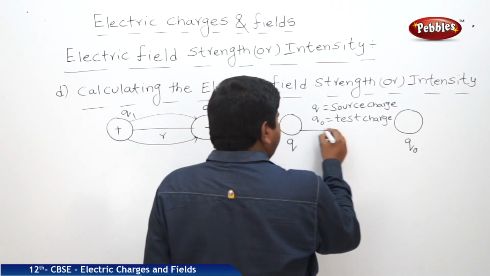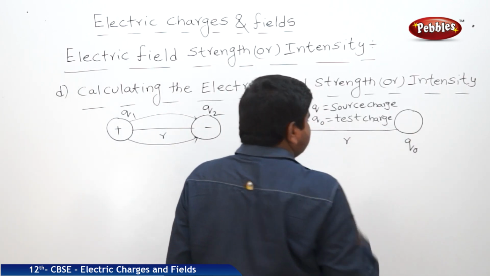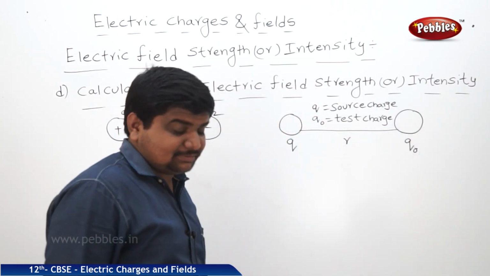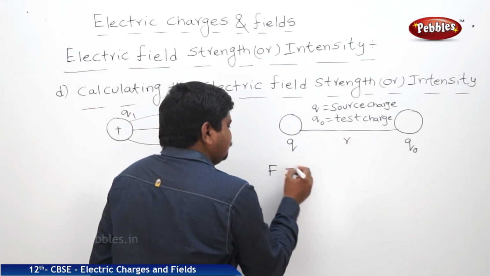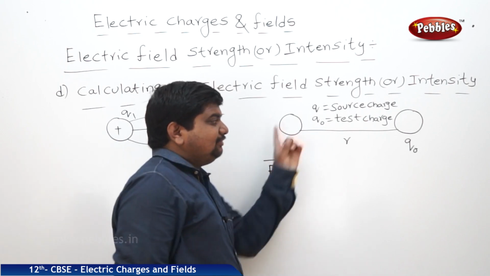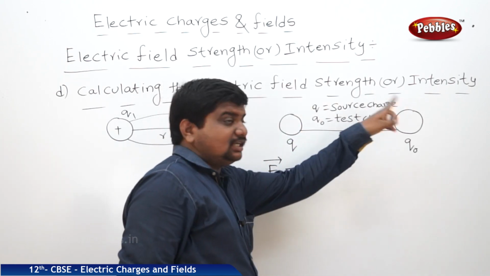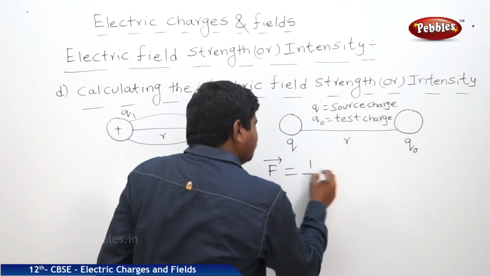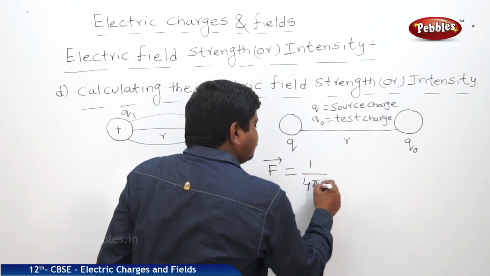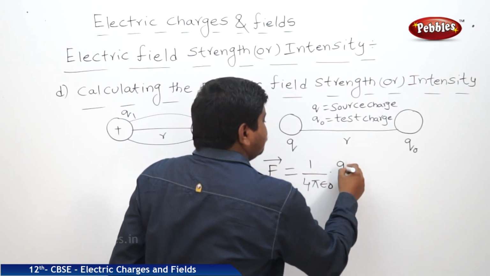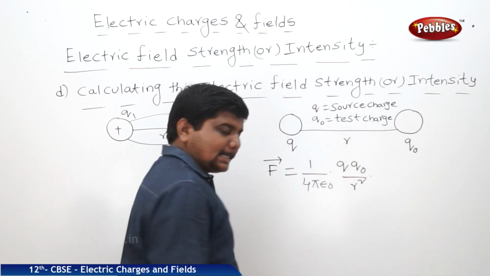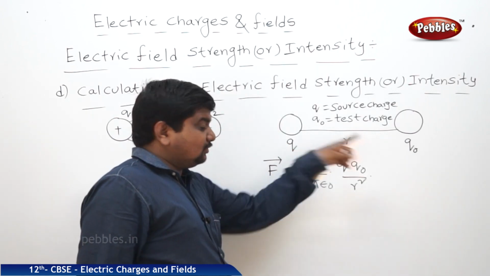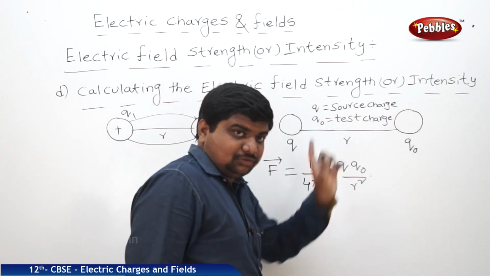These two charges are separated by a distance r. It's a finite distance, means measurable. Now, what is the force of attraction between these two charges? Nothing but the source charge and the test charge. F is equal to 1 by 4 pi epsilon naught into Q Q naught by r square. This is the force of attraction or repulsion between these two charges.